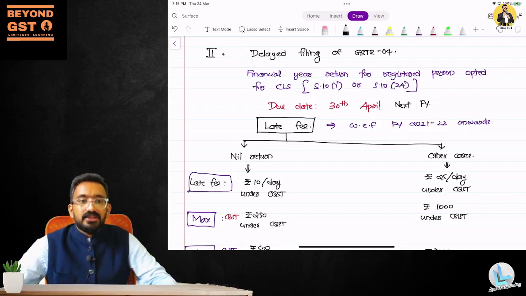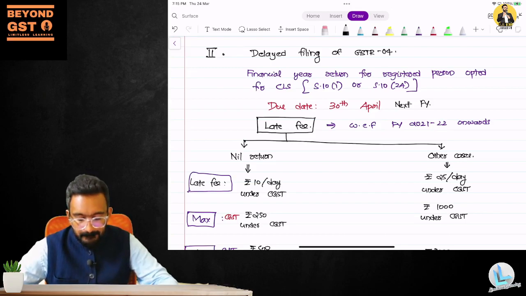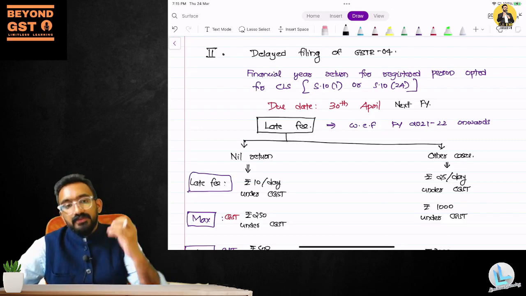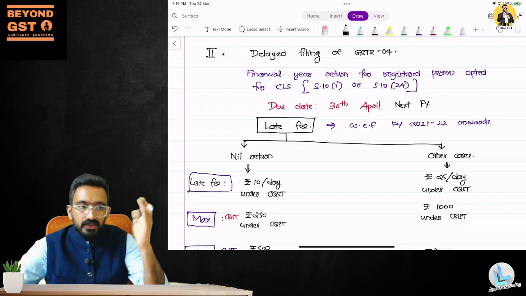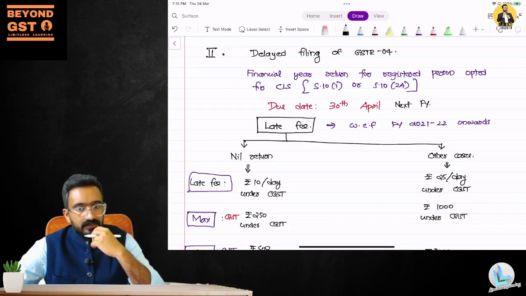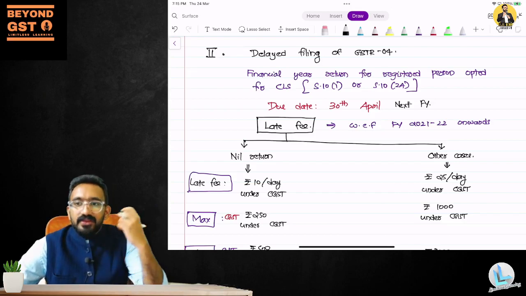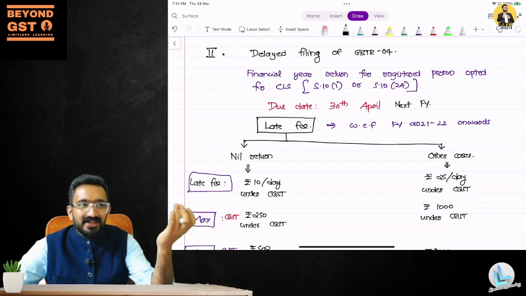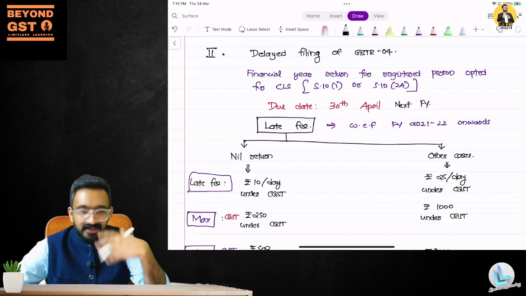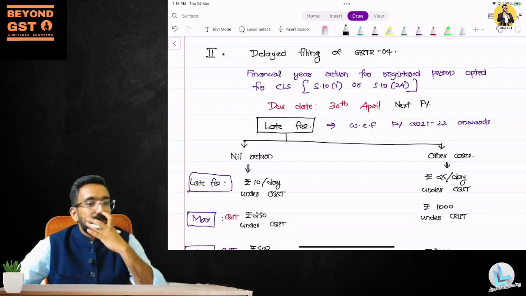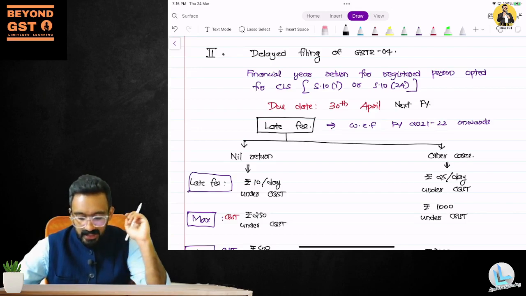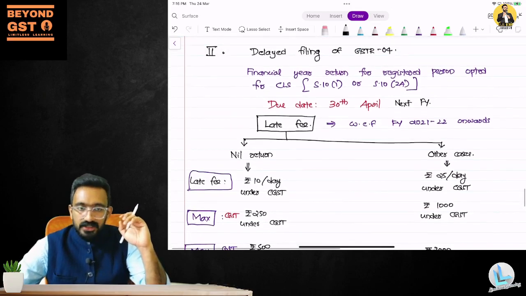So the question that I have is this: what if I delay GSTR 4? Will I have late fee for that also? Yes. The funnier part is that for CMP 08, there is no specific late fee mentioned, but they're charging the normal 10 per day and 25 per day. That's what we're practically doing right now. There is nothing mentioned in the law. Section 47 does not talk about it. So for GSTR 4 also there is a late fee.